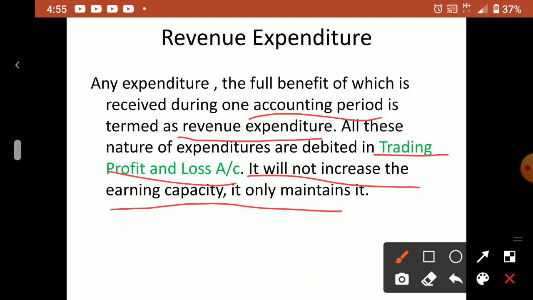The best example is in our personal life. Suppose I am purchasing a car, that is capital expenditure. But if I am purchasing rice, vegetables, fish and so on for my home, then it is revenue expenditure. Understood? The car which I purchased is for long period use, not for sale.